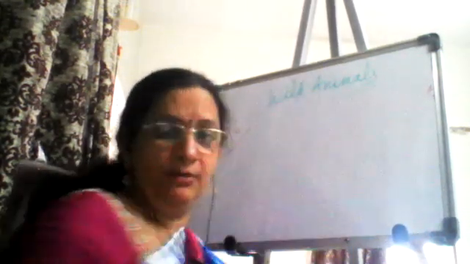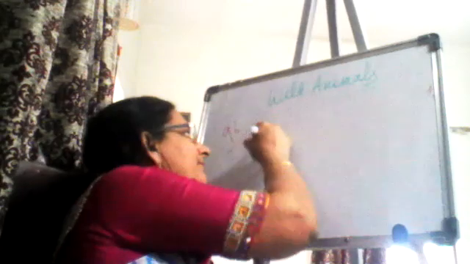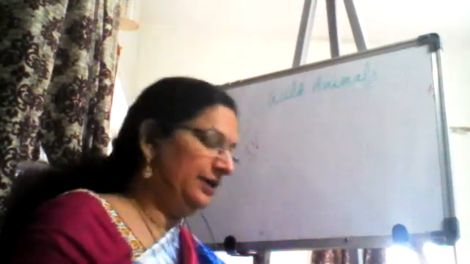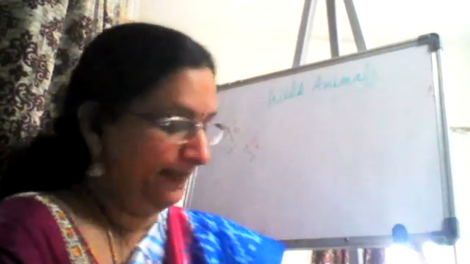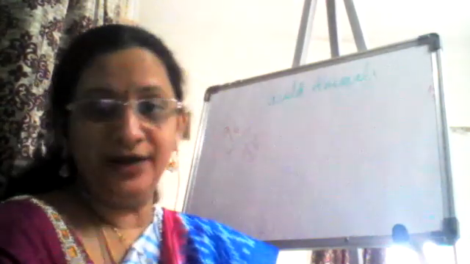Exercise number 4. Complete the boxes. Here you are given some spellings of the animals. What are given here? Spellings of the animals. So the spellings of the animals you have to guess and write. Little clue is given. What is the first one? What is the clue? Animal with a tall trunk.